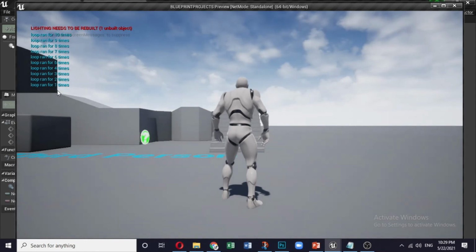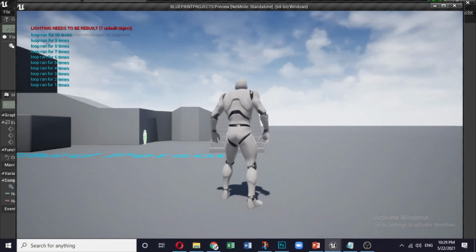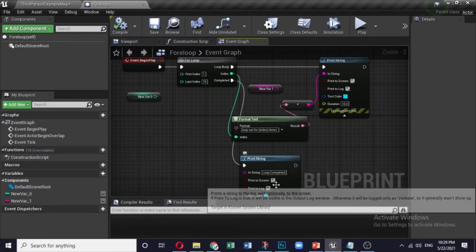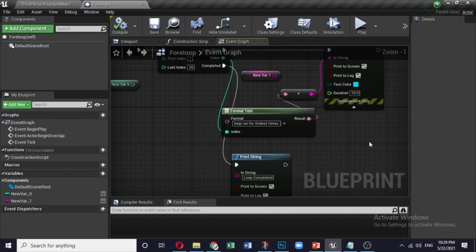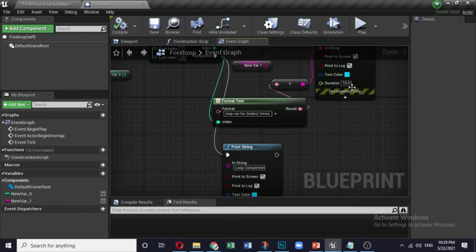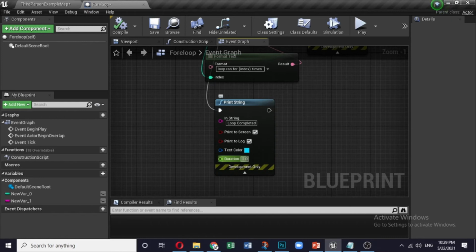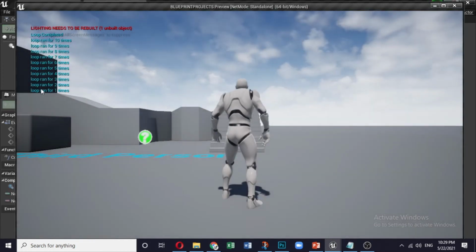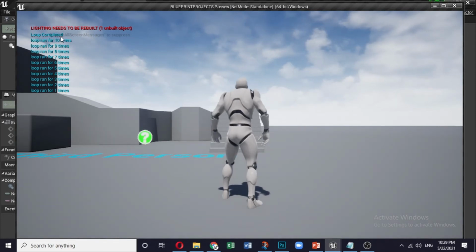So it will run first, second, 3, 4, 5, 6, 7, 8, 9, 10 and run for 10 times. Okay. So something wrong here. Why it went off? Because sorry, the duration here I fixed for 10 seconds. Here I need to make it again for 10 seconds. Compile it again. Play. 1, 2, 3, 4, 5, 6, 7, 8, 10th time, and then it is coming as loop is completed.